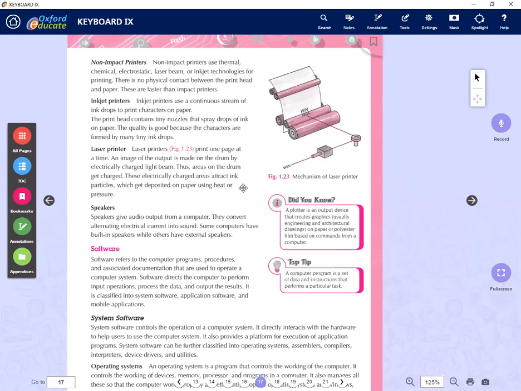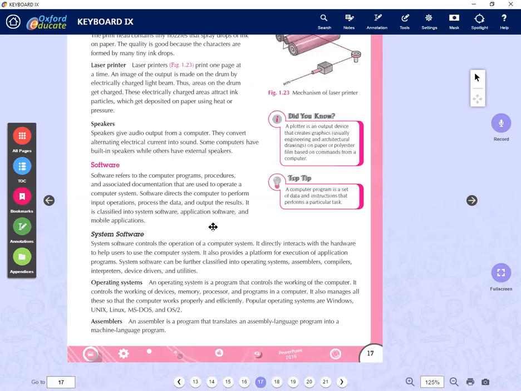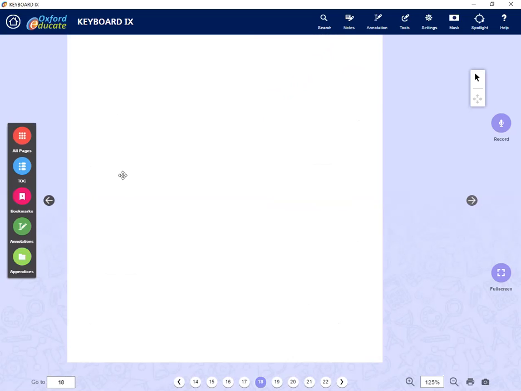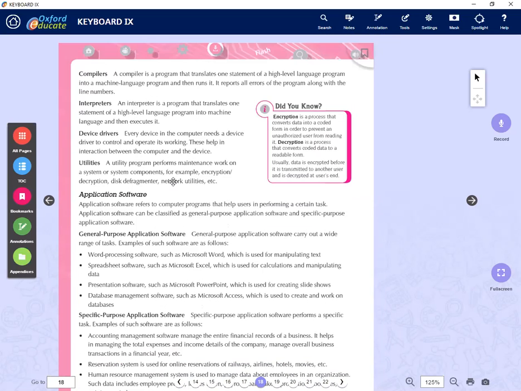Next we have the software. Software has two categories: system software and application software. In system software we have operating systems, assemblers, compilers, and interpreters. Those are the main categories of system software. The second category is application software, which we can categorize into general purpose and special purpose application software.